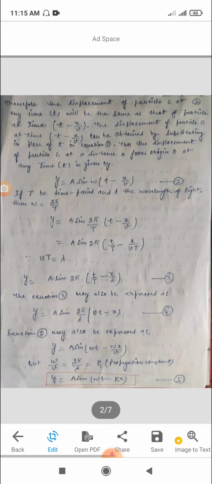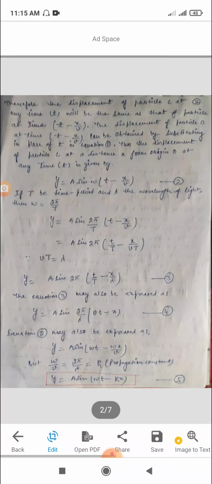Then equation 1 becomes y equal to A sin omega (t minus x upon v), where capital T is the time period and lambda the wavelength, and omega equal to 2 pi upon T. Then the equation will be y equal to A sin 2 pi upon T (t minus x upon v), that is, A sin 2 pi (t upon T minus x upon vT), but vT equal to lambda.